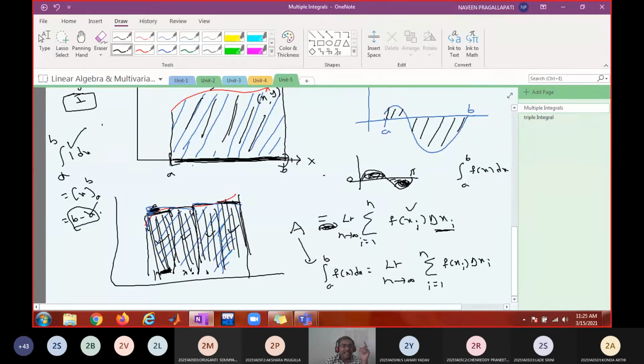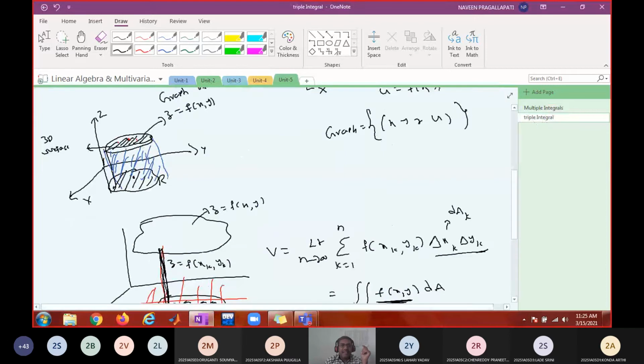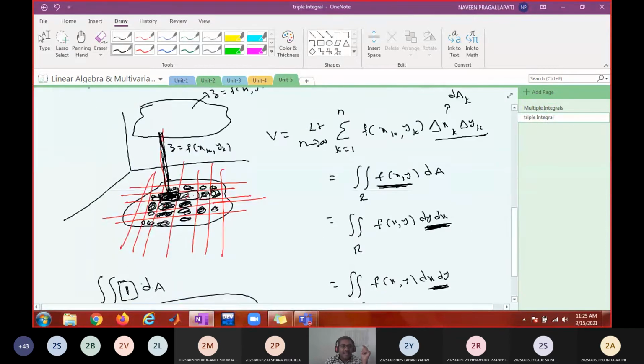If f is positive, single integration gives area. And if f is 1, double integration gives area. If f is positive, double integration gives volume. Is it not a generalization? Length to area, area to volume. Natural? Yes. Do you understand?